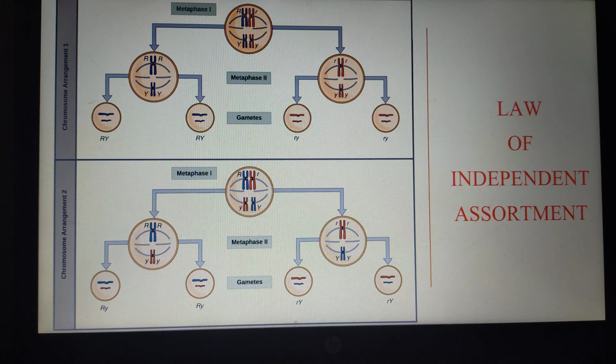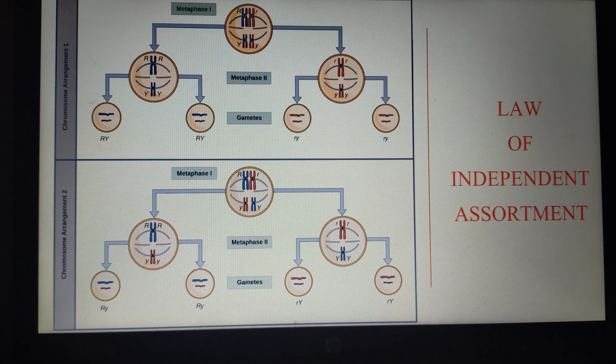Or one allele does not influence the segregation of another allele, right? So they sort out independently. There is no compulsion, right? It doesn't matter that a dominant allele always goes with another dominant allele, or a recessive allele always goes with another recessive allele. A dominant allele has equal chance to go with either another dominant allele or a recessive allele. That is why we are getting different combinations of maternal and paternal chromosomes, right? So this is what we call the law of independent assortment, right?